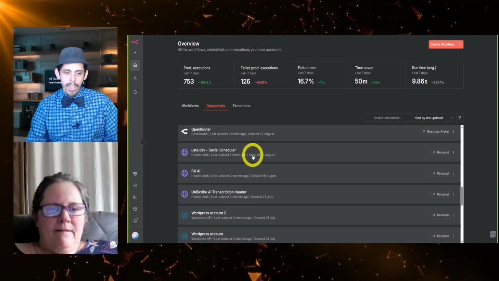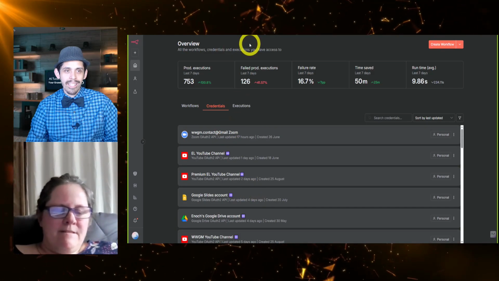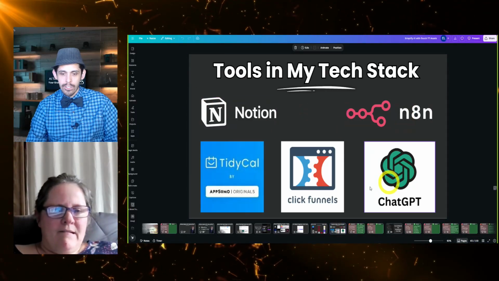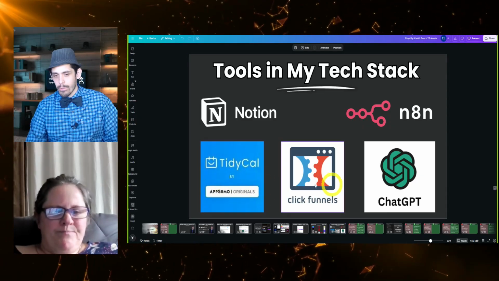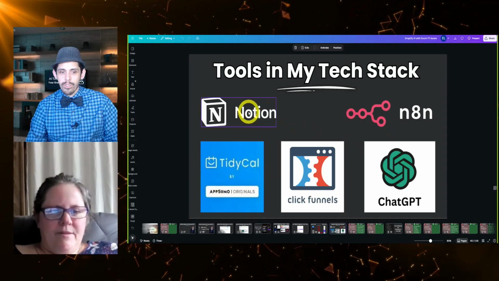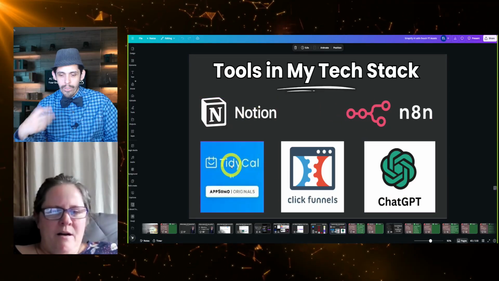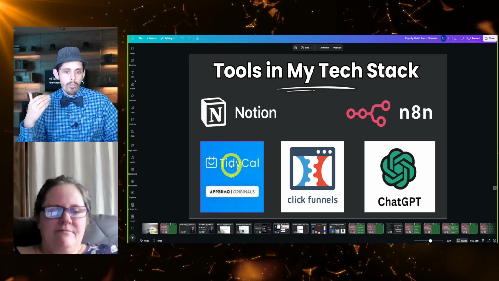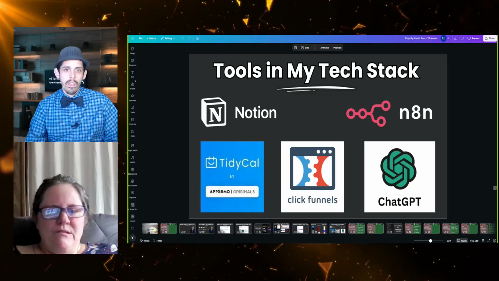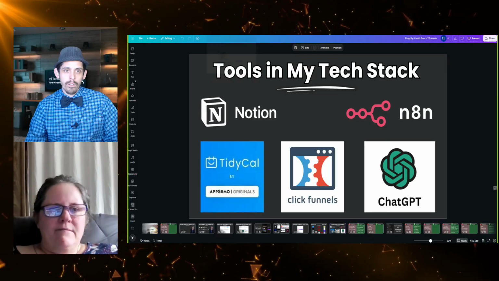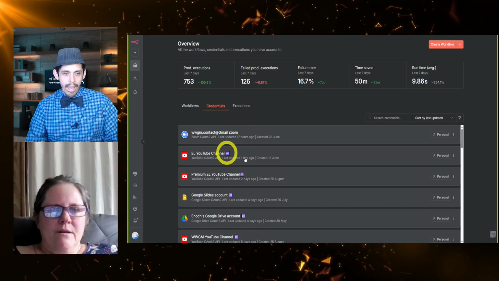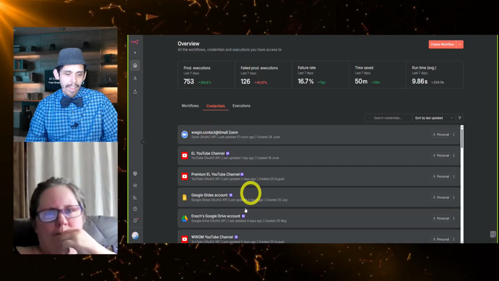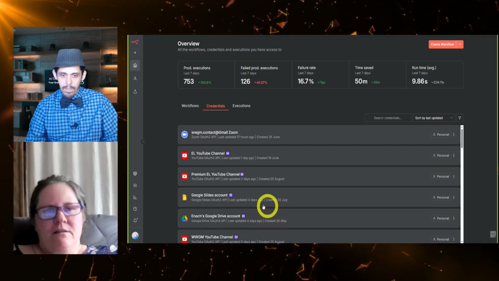All right. And as you start adding tools to your tool stack, this is my tool stack here. I use Notion a lot, N8N, ChatGPT, TidyCal for booking calendars, and ClickFunnels. As you start realizing there's tools that you like, what I would do is evaluate your tool stack, the ones that you're familiar with, or the ones that are required to accomplish what you want to do, and then think about adding them step by step. As you start automating your tools, then you just add them to your credentials. Okay. Does that make sense?